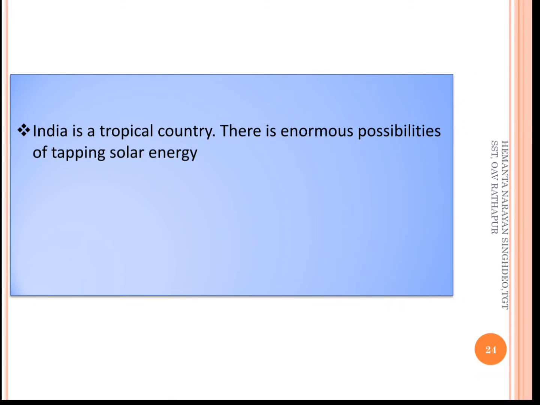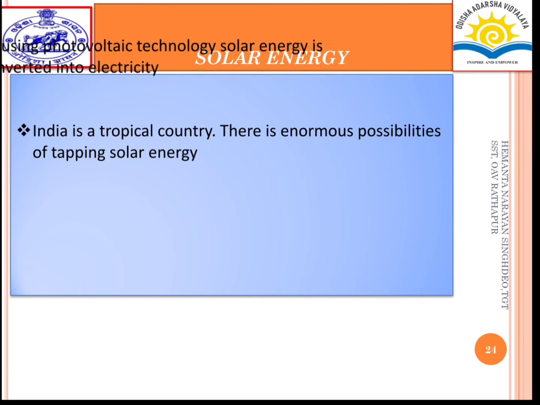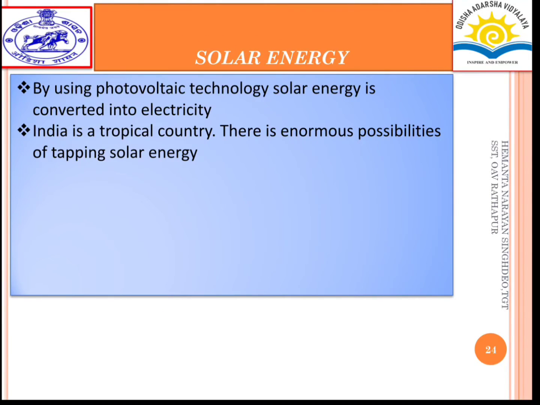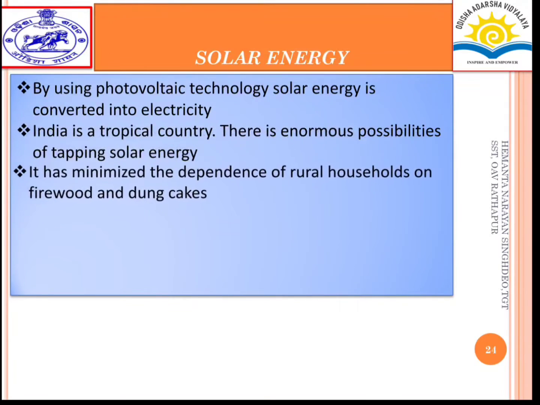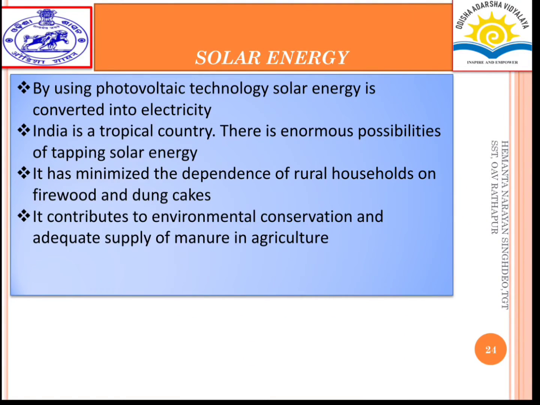Next is solar energy. India is a tropical country, and there is enormous possibility of tapping solar energy by using photovoltaic technology. Solar energy is converted into electricity, and it has minimized the dependence of rural households on firewood and dung cakes, and it contributes to environmental conservation and adequate supply of manure in agriculture.